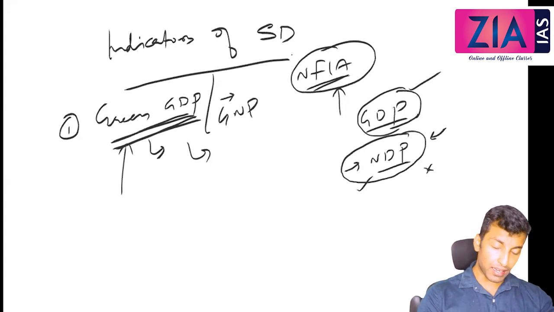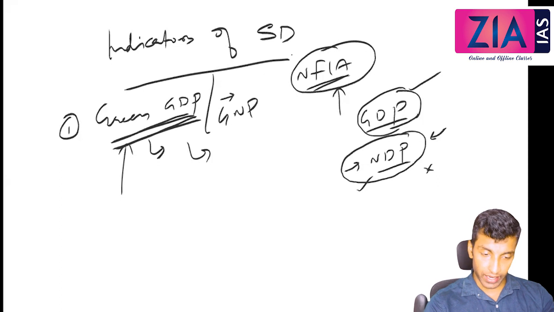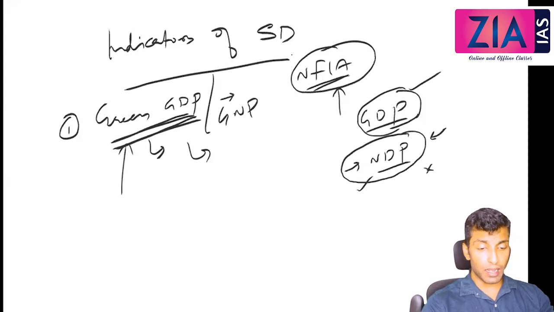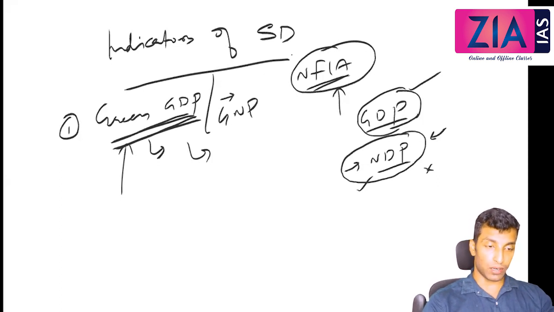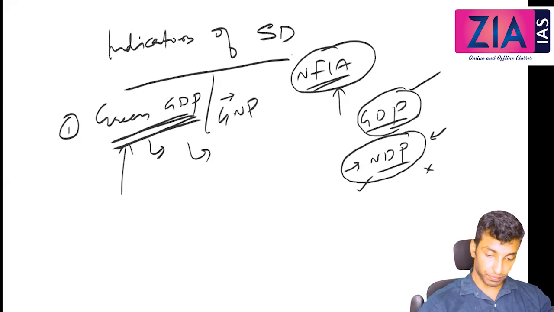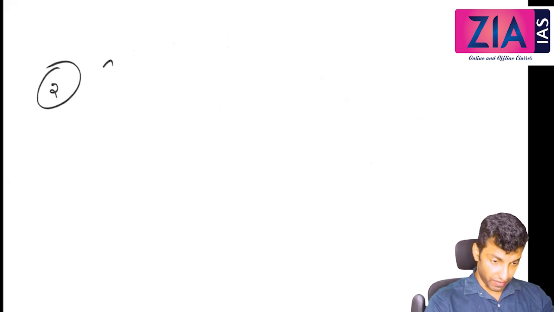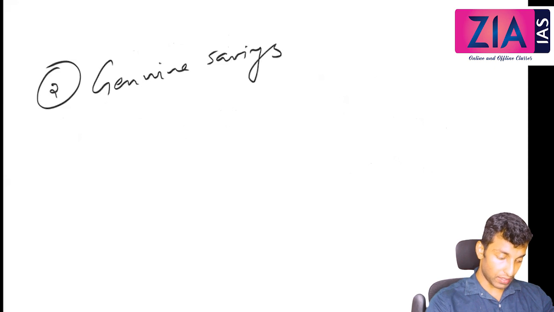But some countries have some method, and in India we are also planning for some method. But it is actually a theoretical concept. The practical applicability of this is very limited. Okay? Next indicator you write, genuine savings. Genuine savings means savings for future.